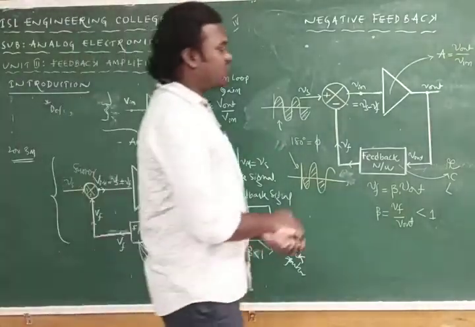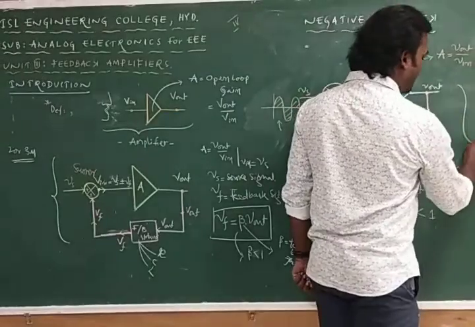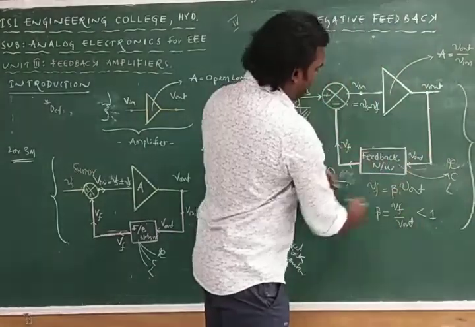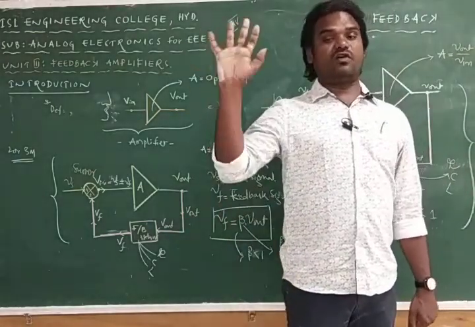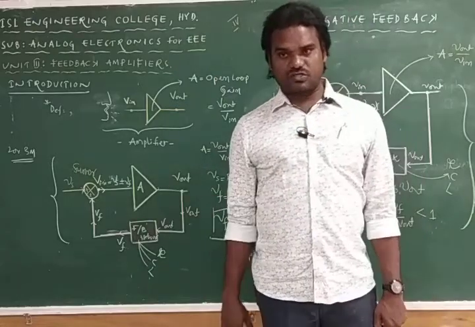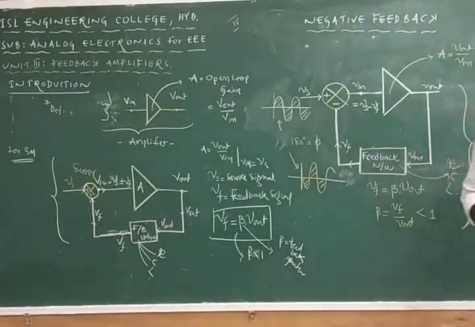By employing negative feedback in the amplifier circuit, we have many advantages, and with the discussion of all these advantages, the third unit will be closed. What are the advantages of employing negative feedback in the amplifier section? The first one is gain stability. We can have a stable, constant gain, so gain stability can be achieved by making use of negative feedback.